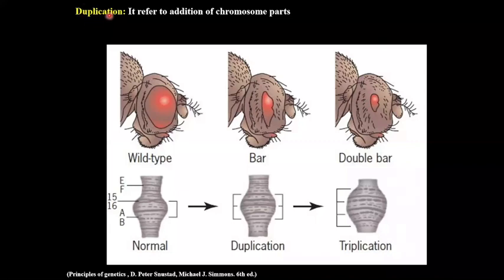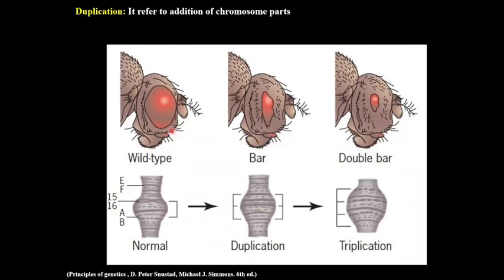Now coming to duplication. When we find an extra chromosomal segment, it is known as duplication. It may be possible that these extra segments are attached to one of the chromosomes. In Drosophila, the Bar mutation is an example of duplication. It is a dominant X-linked mutation and it alters the size and shape of the Drosophila compound eye.